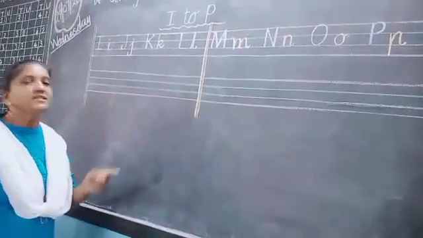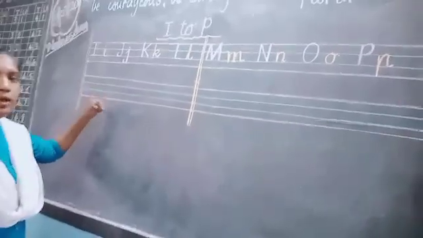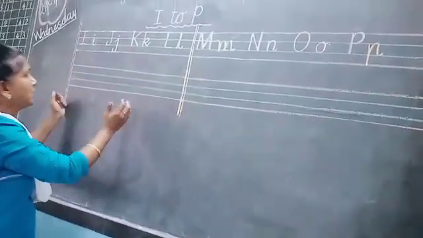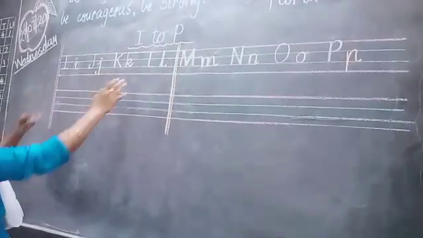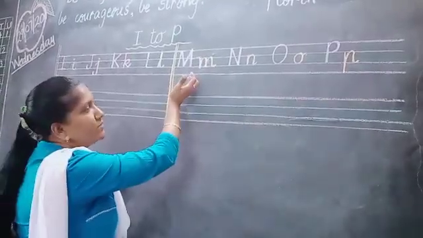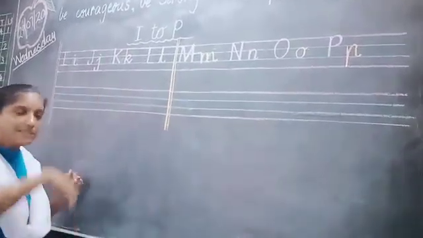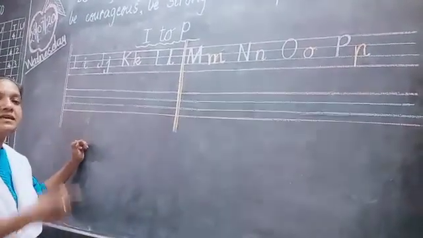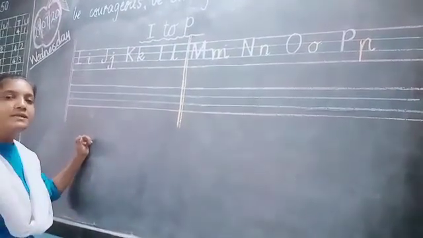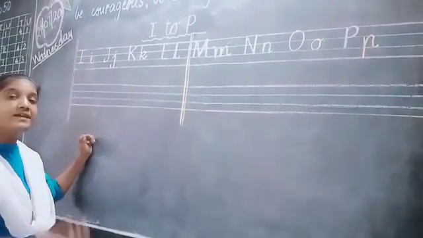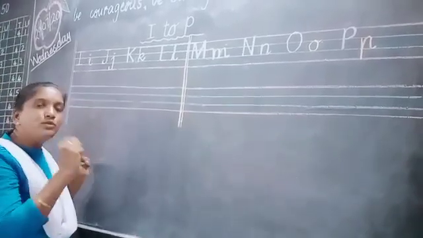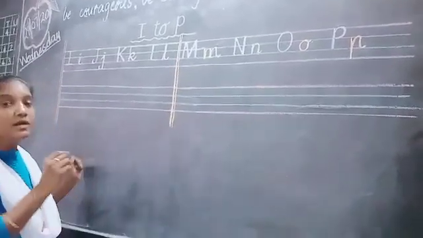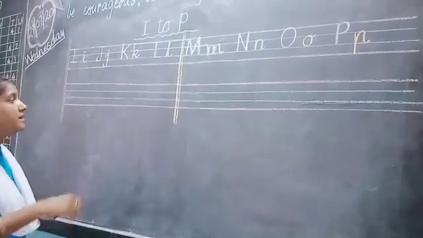Okay, so these letters you have to copy down in your book. This is your first page and this is your second page. On this first page you have to write these 4 letters and on the next page you have to write these 4 letters. Understood? So this is your today's word. You must say these phonograms and repeat it. Say and write, say and write. Whenever you want to write, you must say. Then you will be able to learn these letters. So learn to read and write properly.